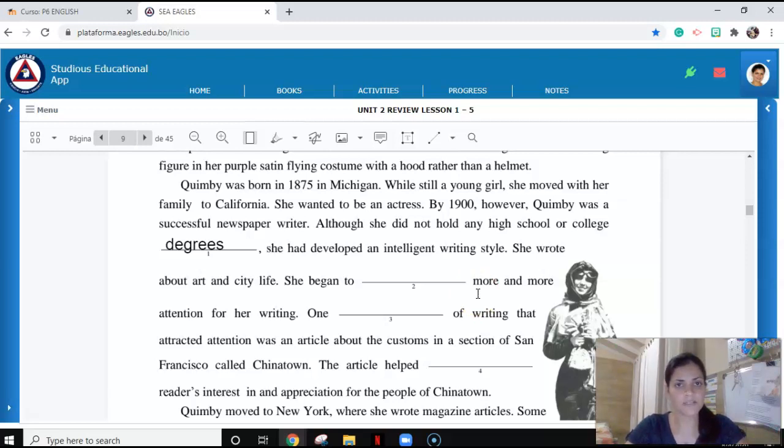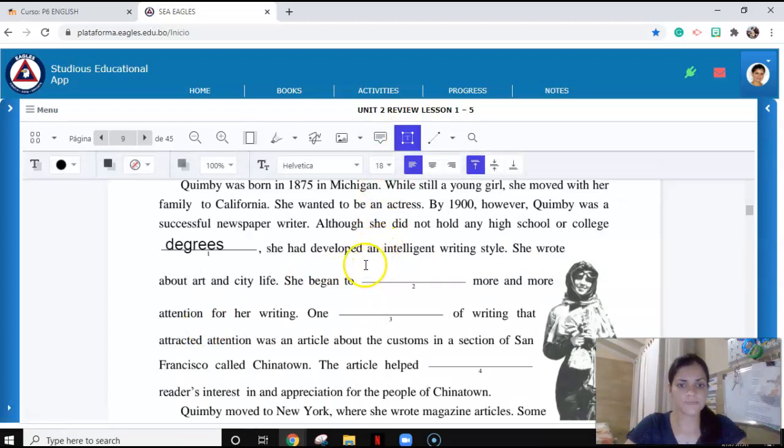You get people's attention, you receive people's attention, right? So more and more attention will be the context clues. Receive is the missing word. She began to receive more and more attention for her writing.